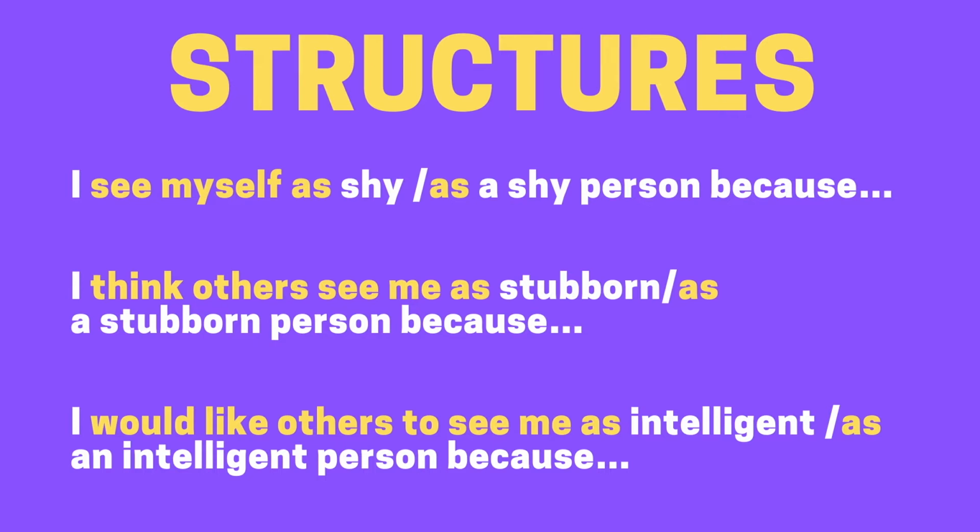Last structure for today, I would like others to see me as, and once again, you can put the adjective right after the as, intelligent. I would like others to see me as intelligent. Or second structure, I would like others to see me as an intelligent person because, and so on.